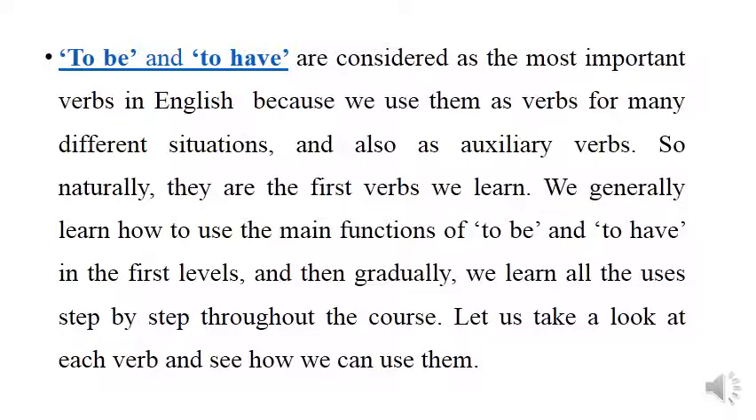So to be and to have are generally considered as the most important verbs in English because we use them as verbs for many different situations and also as auxiliary verbs. So naturally they are the first verbs we learn. We generally learn how to use the main functions of to be and to have in the first levels, and then gradually we learn all the uses step by step throughout the course. Let's take a look at each verb and see how we can use them.